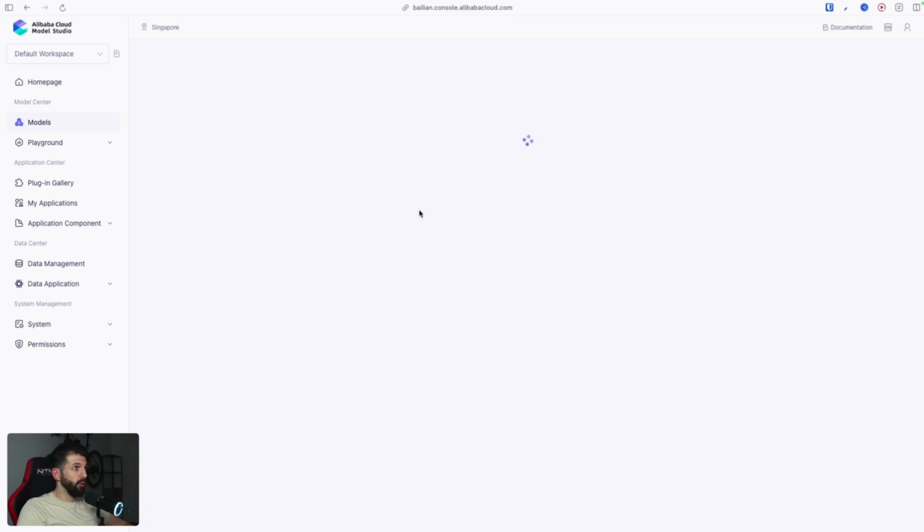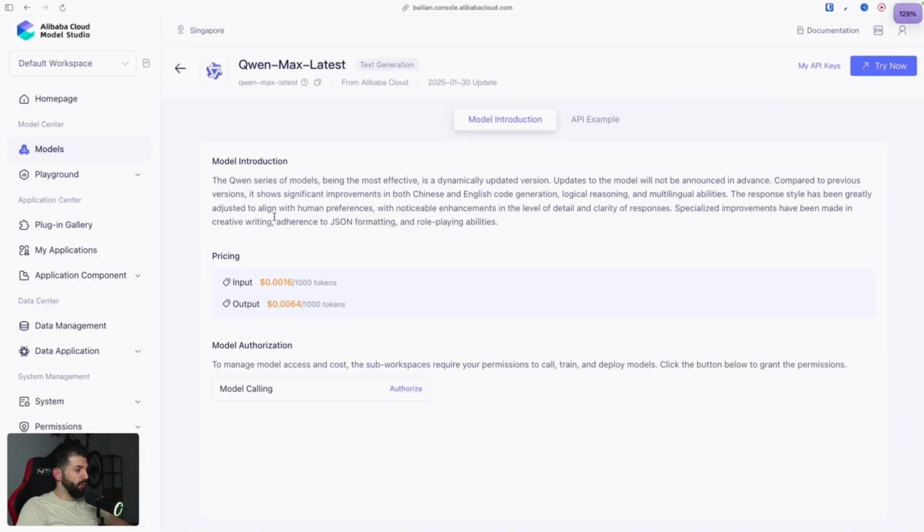So you want to click on View Details, and you get some information. Let me make this a bit bigger for you guys. So we have the pricing, input and output. As you can see, it says 0.0016 per 1,000 tokens. Now we need 2 things to be able to add Qwen to Cursor. First of all, you need this name here, Qwen-Max-Latest, and you need an API key.